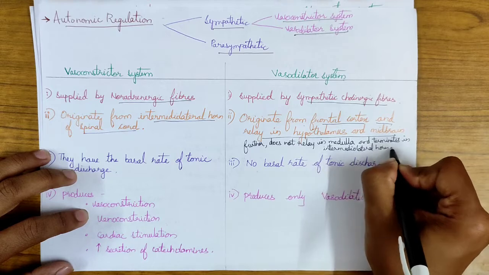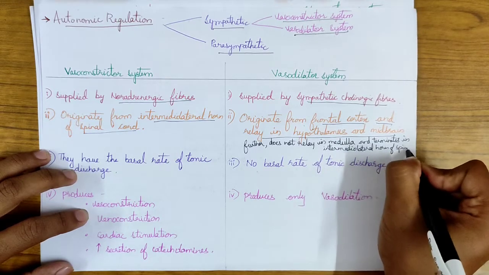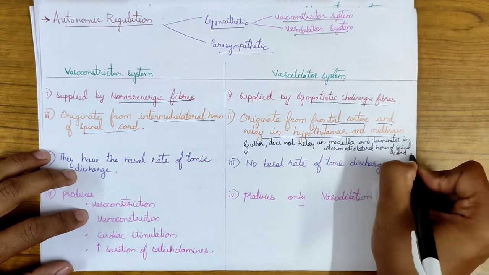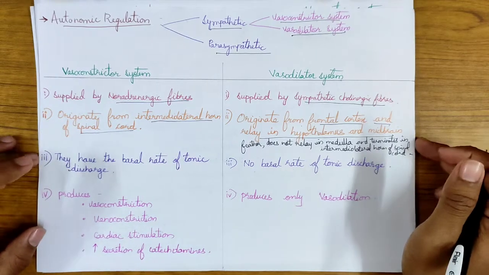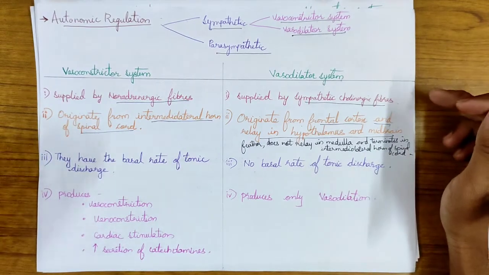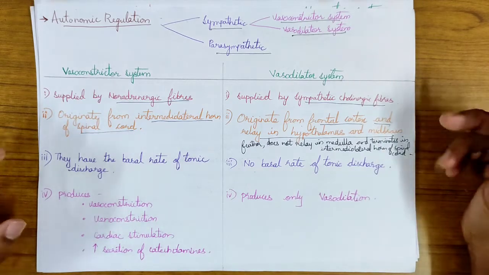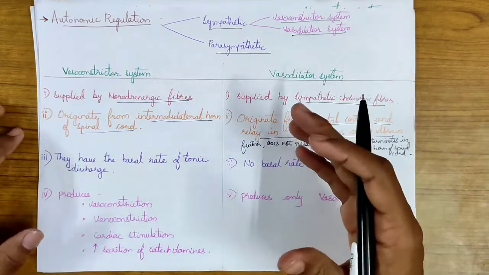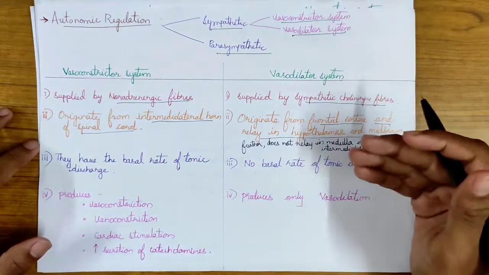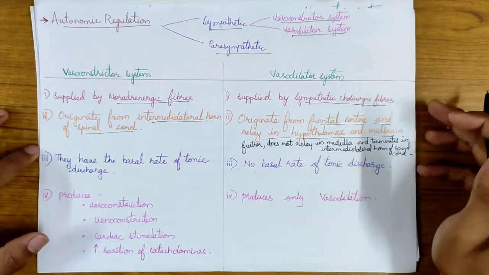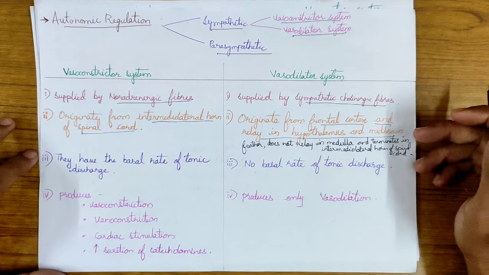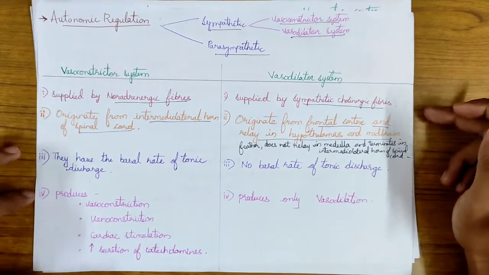Many students complain that this topic or chapter is very difficult because it's very lengthy. But if you make proper notes, which are systematic like this, like differentiating the factors, you can understand it very easily. For my notes, you can check my Telegram channel. I'll be providing the link in the description below.